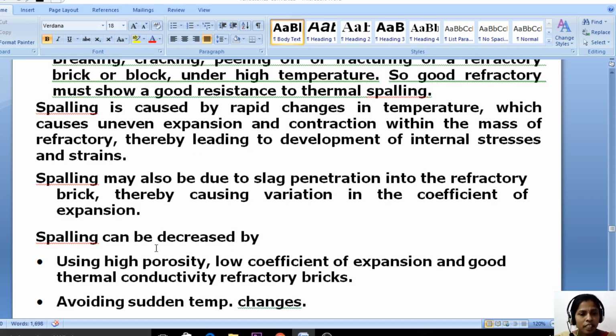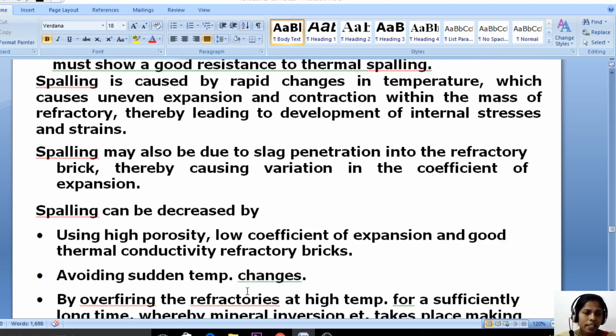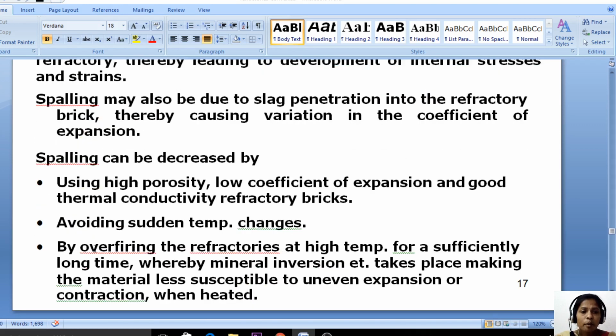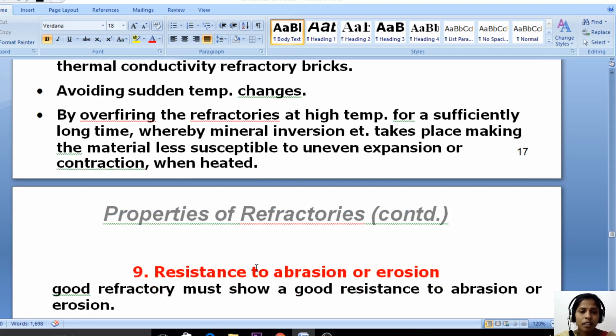It can be decreased by using high porosity, low coefficient of expansion and good thermal conductivity refractory bricks, avoiding sudden temperature changes, and by overfiring the refractories at high temperature for a sufficiently long time, whereby mineral inversion etc. takes place, making the material less susceptible to uneven expansion or contraction when heated.